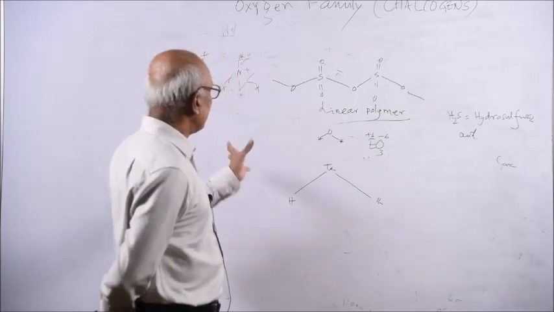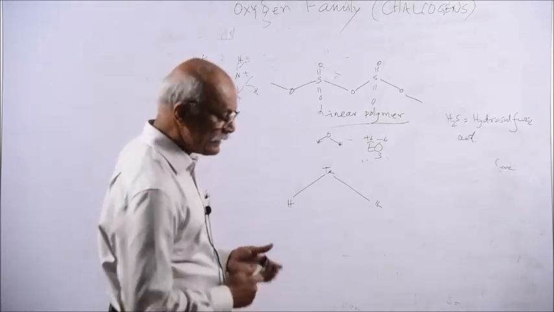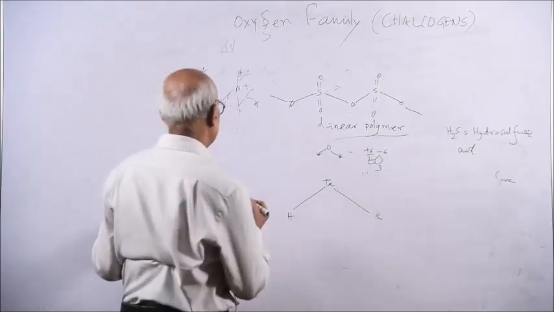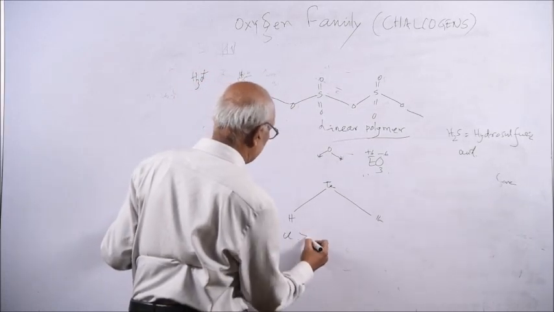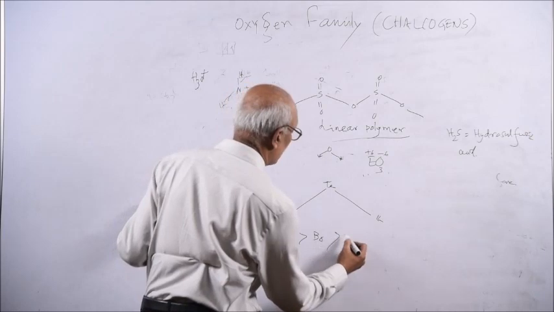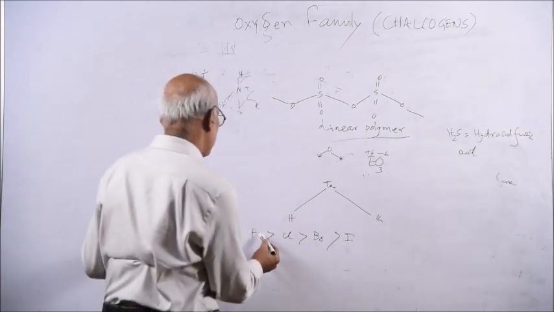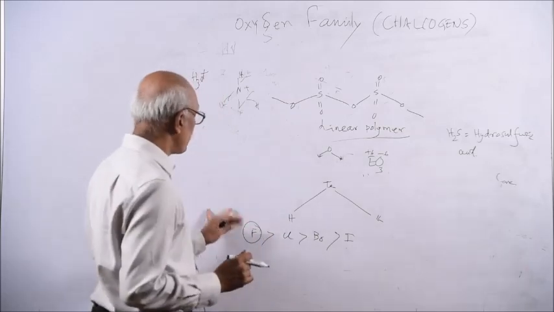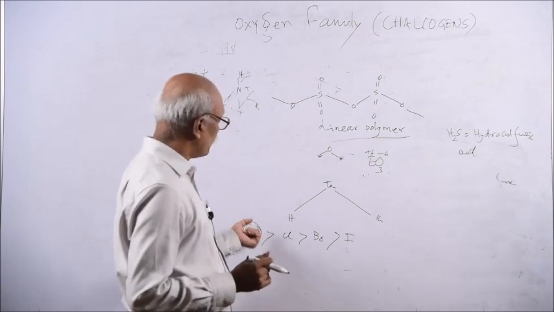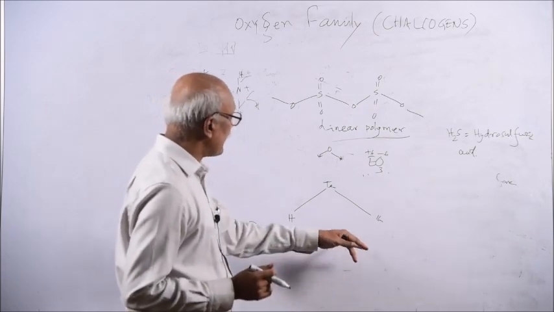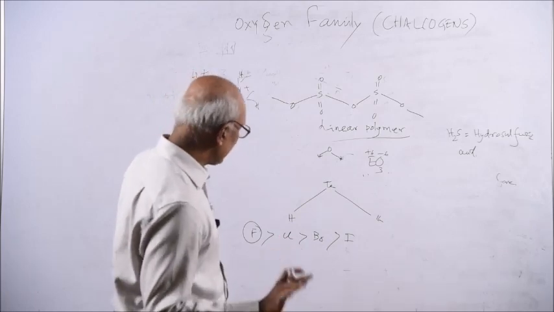Another thing is your halides. Generally in the halide case, fluorine is the most reactive. Fluorine is more reactive than chlorine, than bromine, than iodine. Iodides are not generally formed. Suppose you see sulfur: the common compounds are fluorides of sulfur, not chlorides or bromides, and iodides are very rare. Tellurium iodide, for example, is rarely formed.